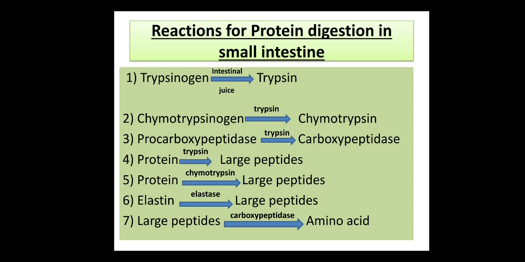Now this trypsin will act on the protein and change it into large peptides. Again, just see, protein is converted by chymotrypsin into large peptides. Elastins are the fibrous protein, which will be acted upon by elastase, the protein digestive enzyme, and again converted into large peptides. And now all these large peptides will finally convert to amino acids by means of carboxypeptidase. Because it is peptides, the enzyme will be carboxypeptidase.